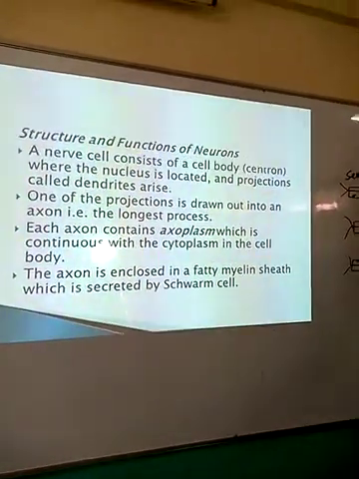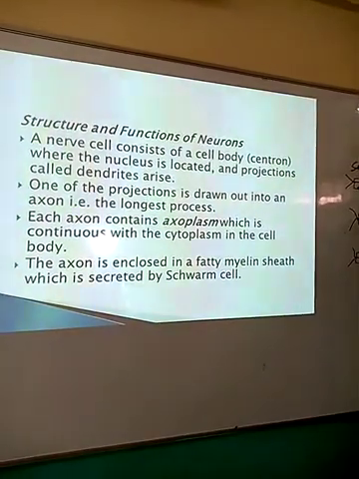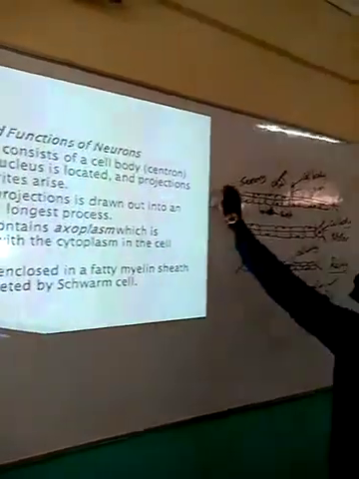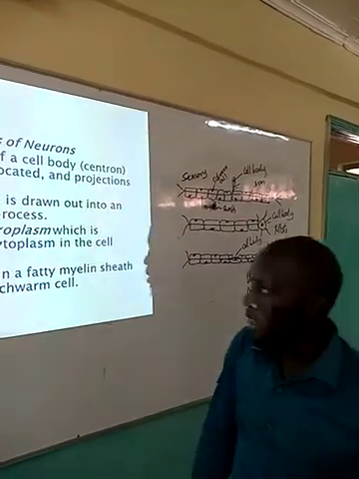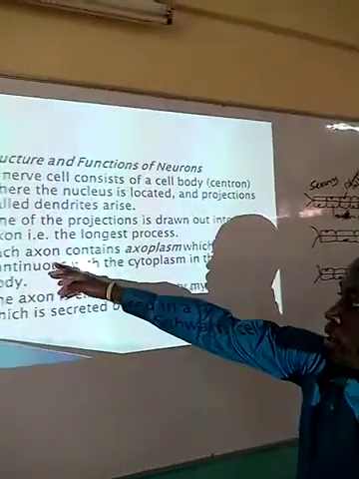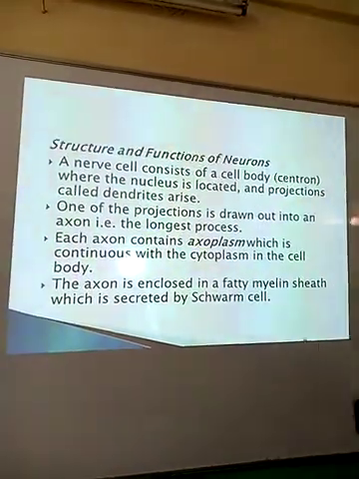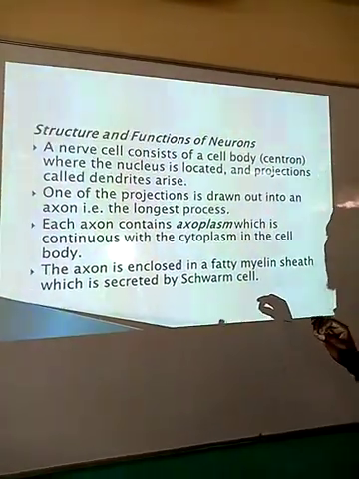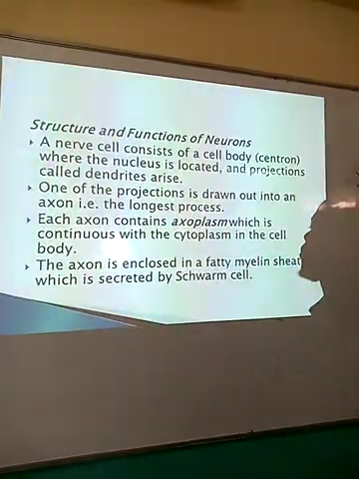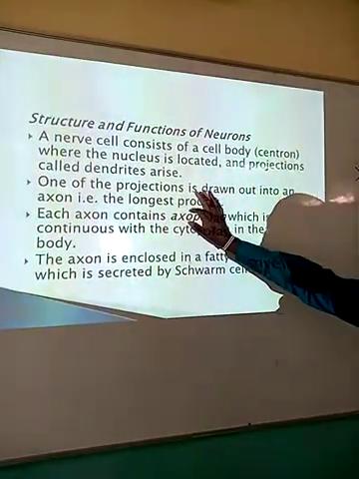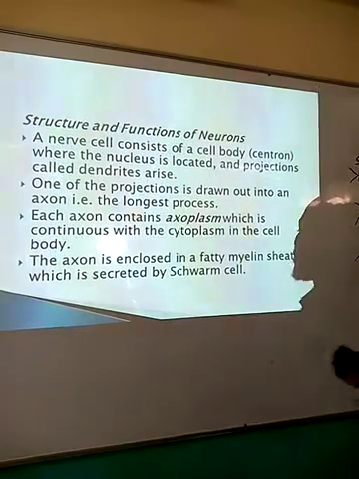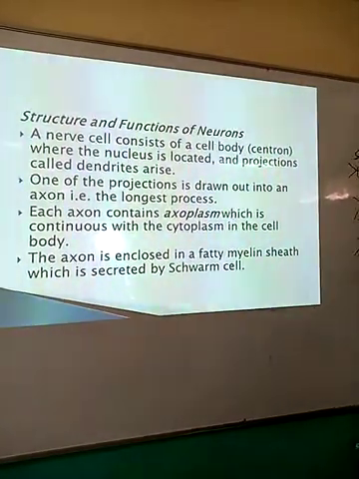One of those dendrites is modified to form the axon in each of the three types of neurons. Each axon contains a fluid, the axoplasm, which is continuous with the cytoplasm in the cell. So it is through the axoplasm that the nerve impulse is transmitted.